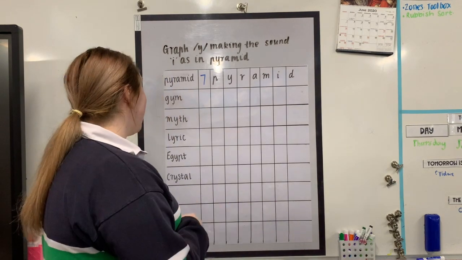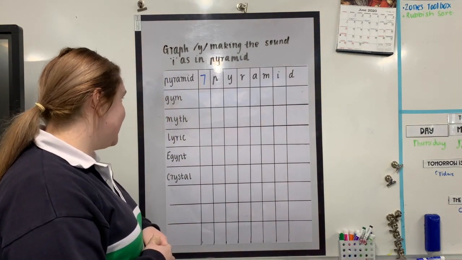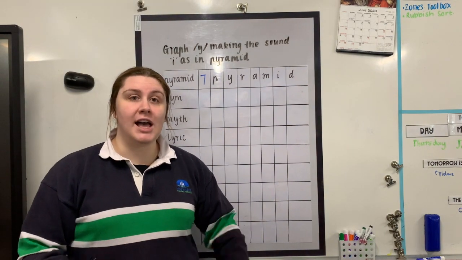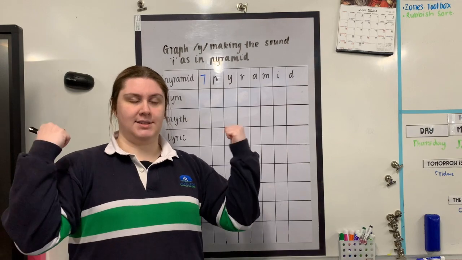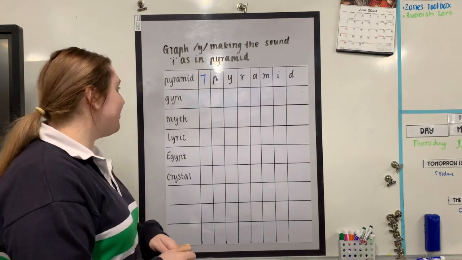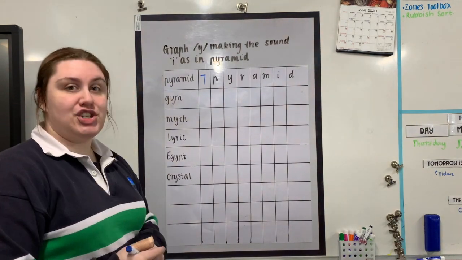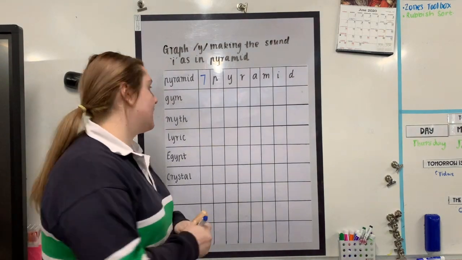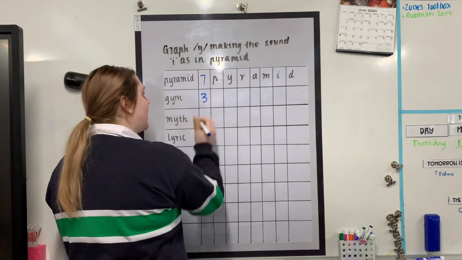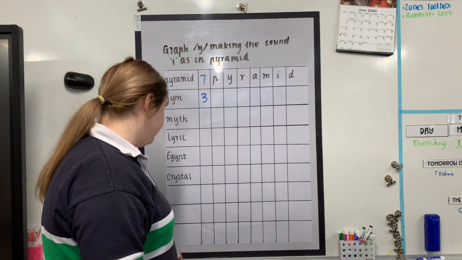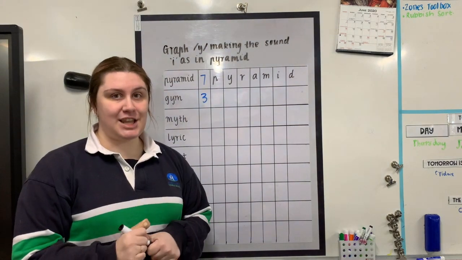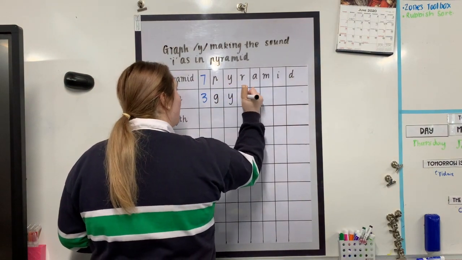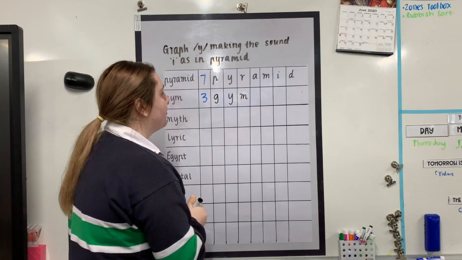Awesome. Our next word is gym. A gym is where you go to do exercise or you might lift some weights to get big muscles. The sounds in the word gym are J, I, M. There are 3 sounds in the word gym. The letters in the word gym are G, Y, M.